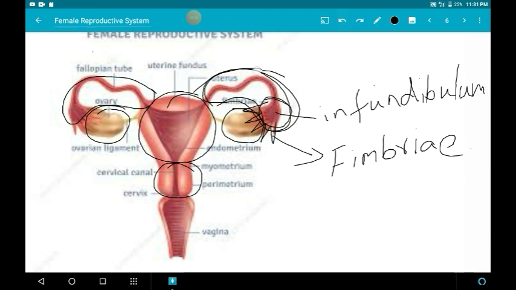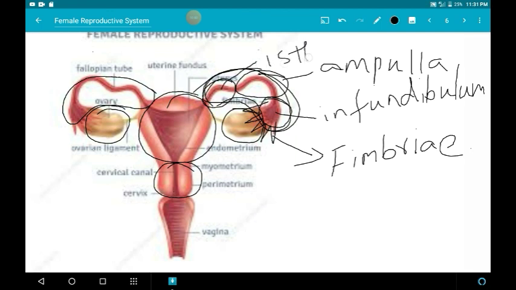Okay. The second part is the ampulla. It is the median part of the fallopian tube. The third and last part is the isthmus. It is a short, thick-walled tube. It connects the ampulla and infundibulum to the uterus.